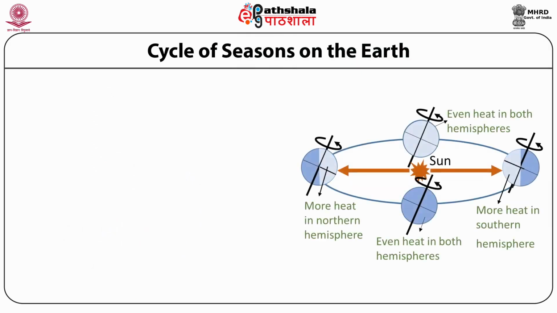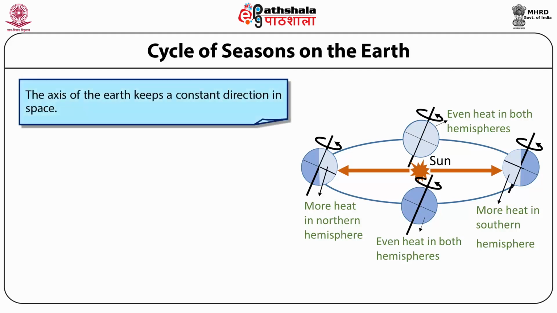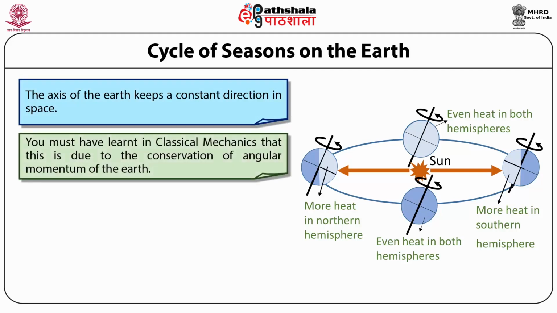A consequence of the fact that the Earth rotates on its axis is the cycle of seasons. The rotation axis of Earth makes an angle of 23.5 degree with its orbit. This axis of Earth remains constant in space. We have learned in classical mechanics that it is due to the conservation of angular momentum of the Earth.